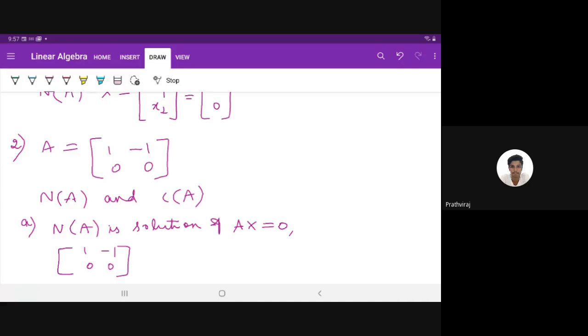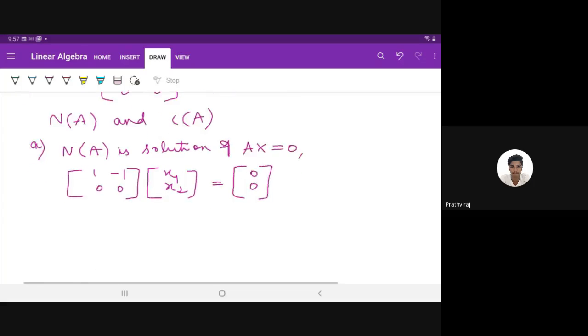So this is A. Then the vector of unknowns x1 and x2, right hand side 0, 0. You have written Ax is equal to 0. Now solve this.